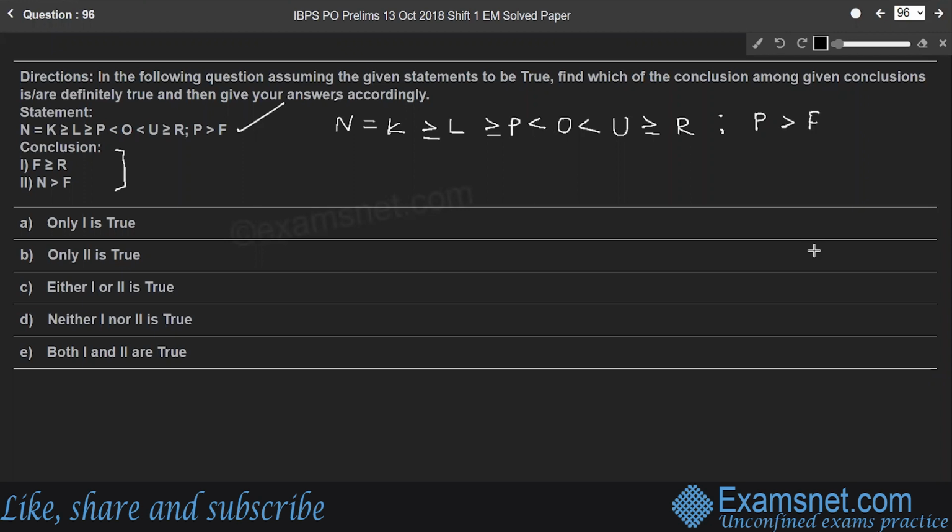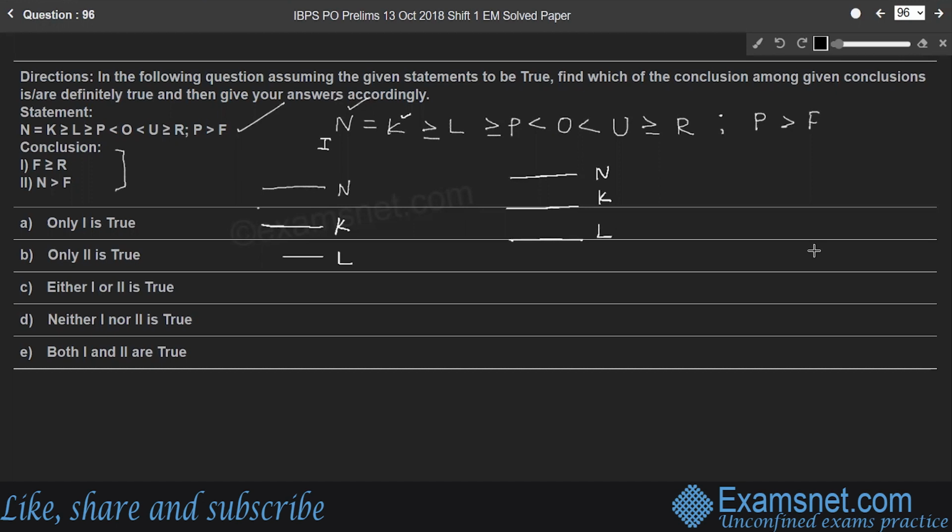Again, I'm considering N as a line, which is equal to K. So let us consider a line K. And K greater than or equal to L. So here L is a small line, K greater than L. And in another case, K is equal to L. So N, K and L are equal in their measurements.